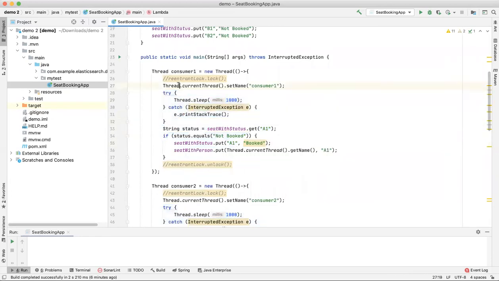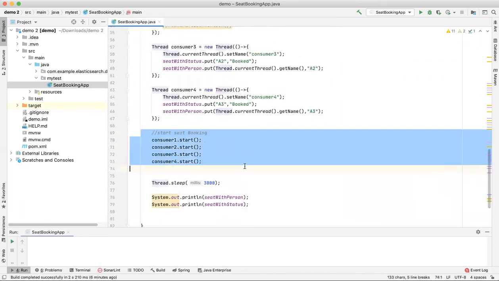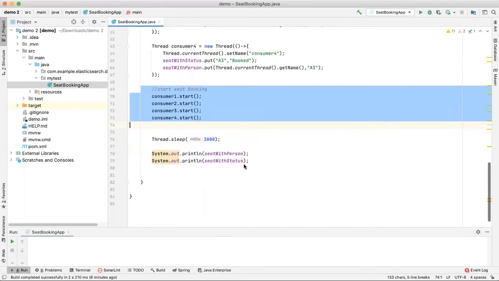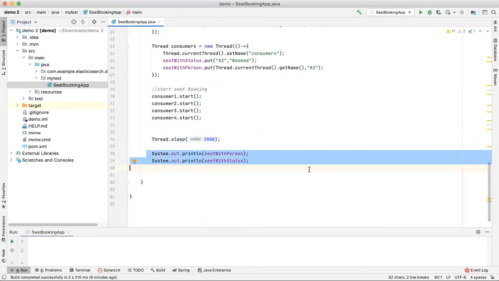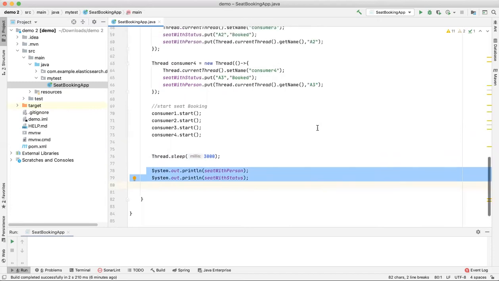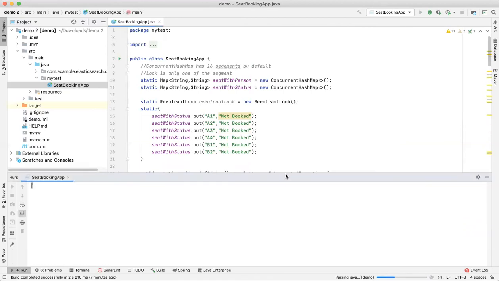Here I am setting the thread name for every consumer, so we can understand which consumer it is coming from. And here we are starting our threads, so basically starting our seat booking process. Here I am again providing a wait time of 3 seconds. And here we will finally print our status, what happened to our seats. So this is the scenario. Let me run this application, and we'll see what result we get.